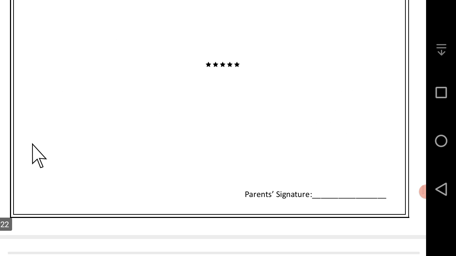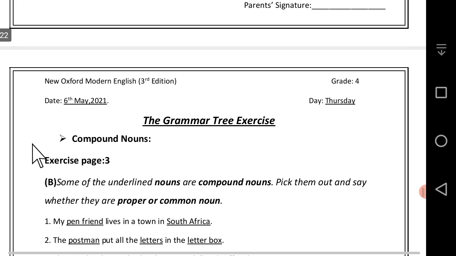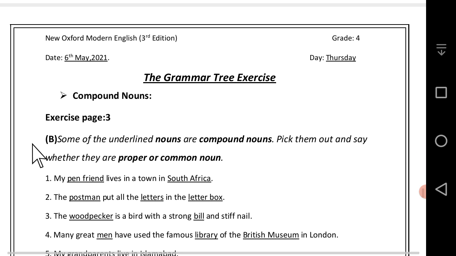After solving the test, you come to the next topic we discussed today, that is relevant to the grammar tree. You open your home task and the grammar tree in front of you and start to solve the exercise with me. Today, the exercise is relevant about the compound noun. First of all, students, I will tell you about the noun. What is noun? You know very well, naming things are called noun. The name of any person, place, or thing is called noun.